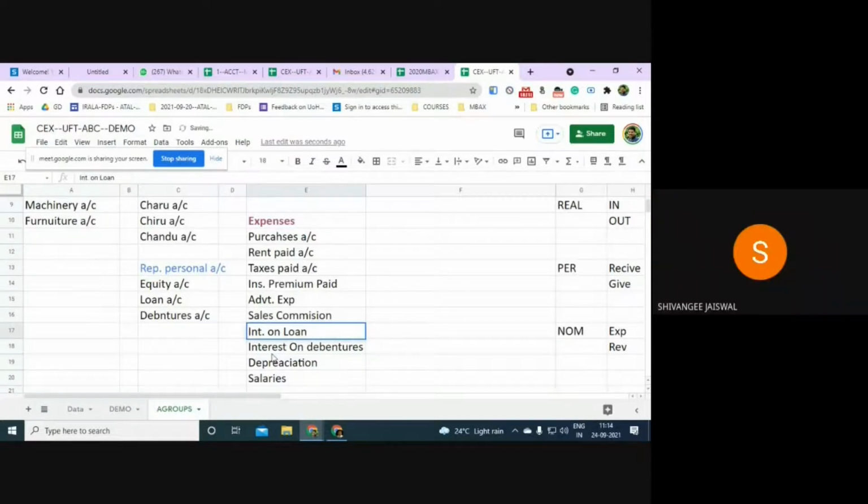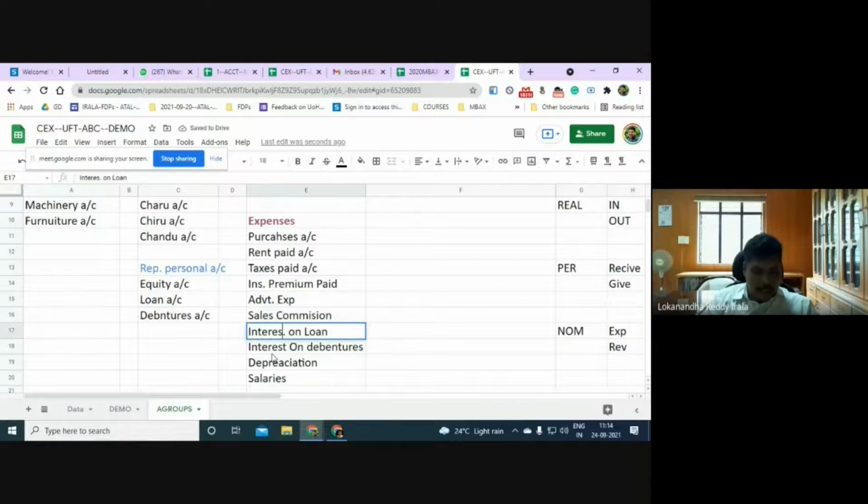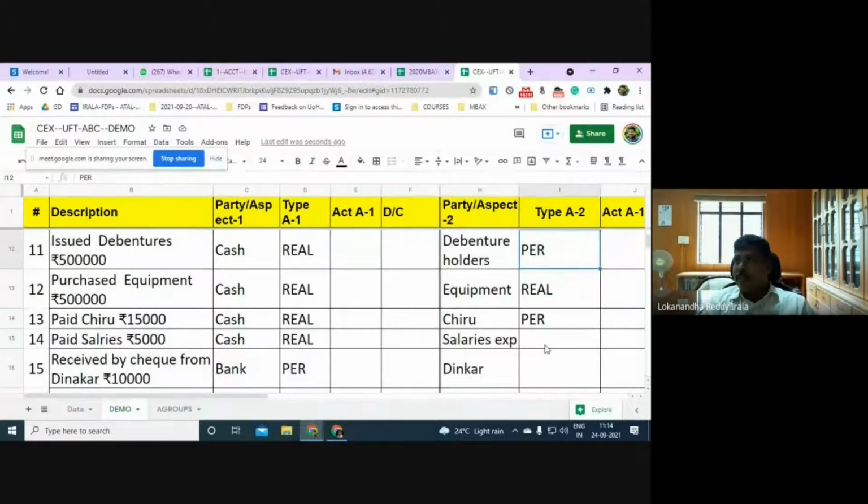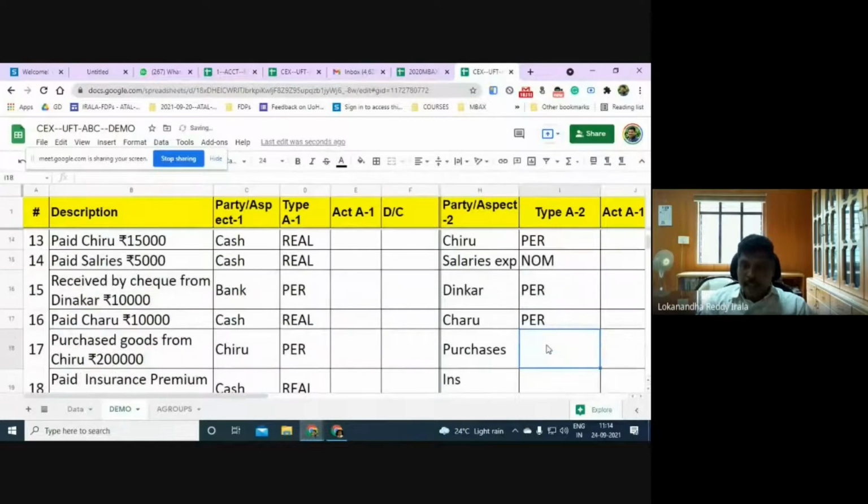Interest on loan is an expense. Debentures represent the people from whom we have borrowed money. They are people, right? So they are personal account. Salaries expenditure is nominal. Dinakar is personal. Charu personal.